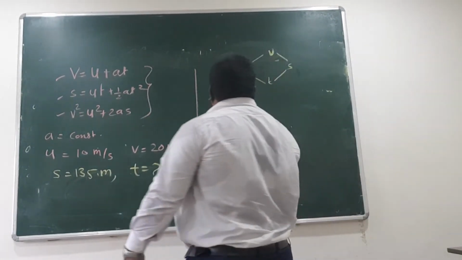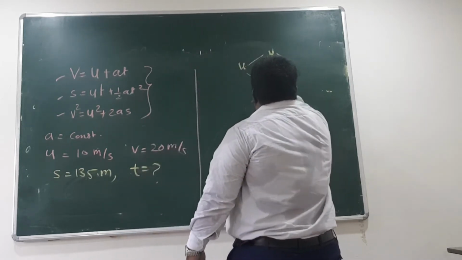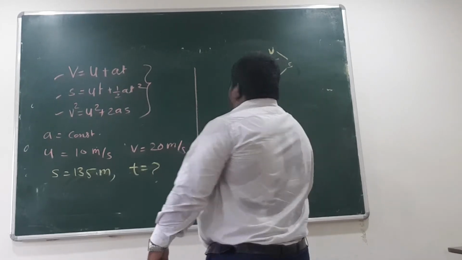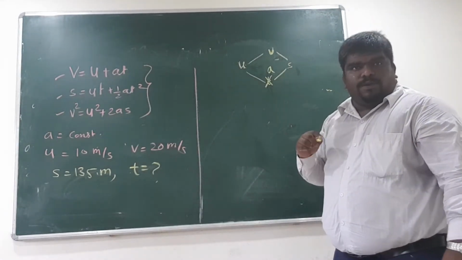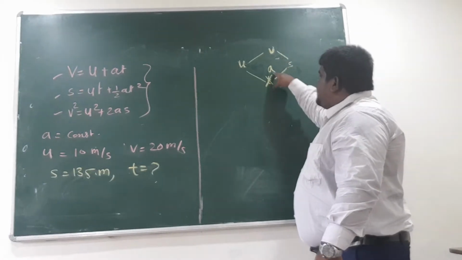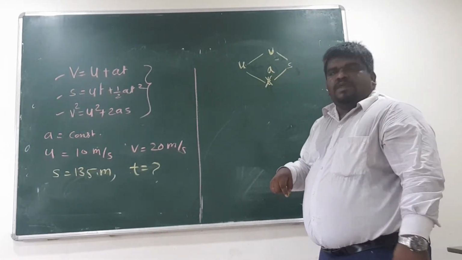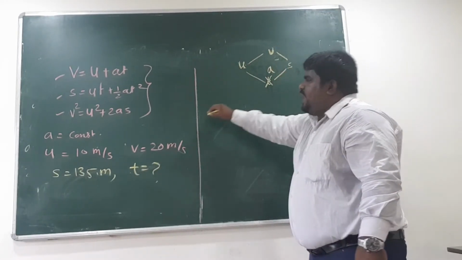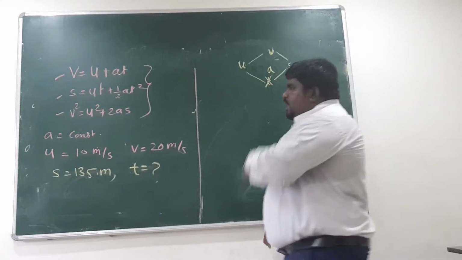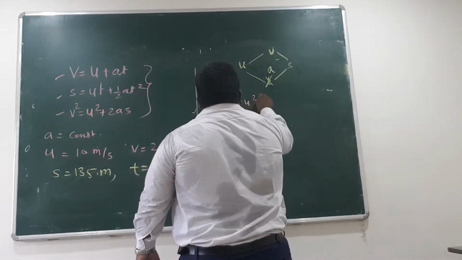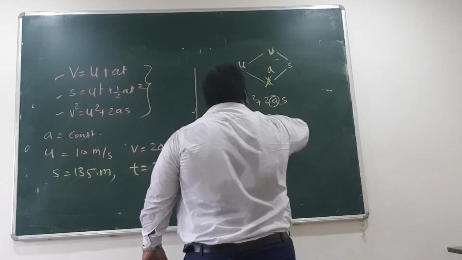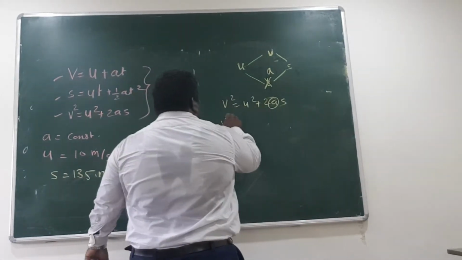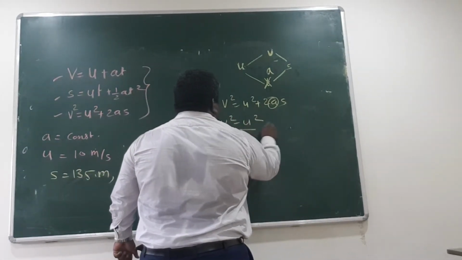But initially, u, v, s and t we need, but t is not given. So let us write a here. See how to solve these problems. When you are not getting any equation, replace that fifth quantity here. Do you have a relation which will connect u, v, s and a? Yes, equation number 3. So let us use that equation. v square is equal to u square plus 2as, and give me the value of a. So I can write (v square minus u square) by 2s is equal to a.